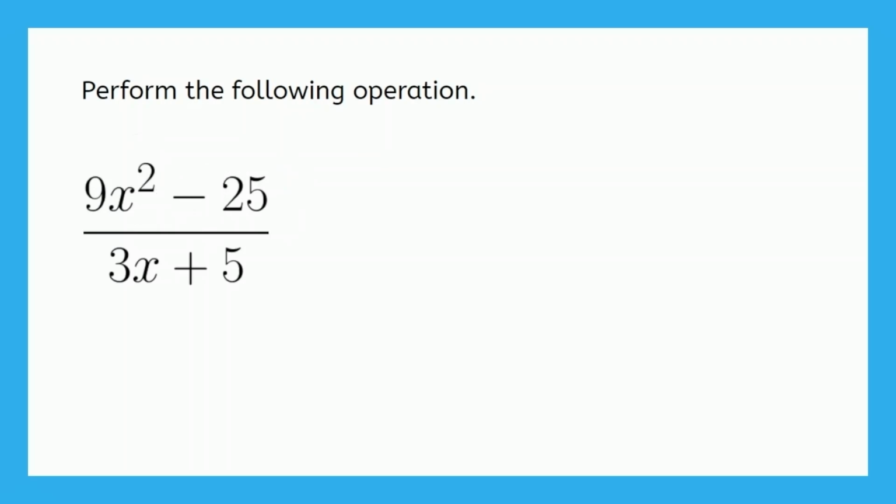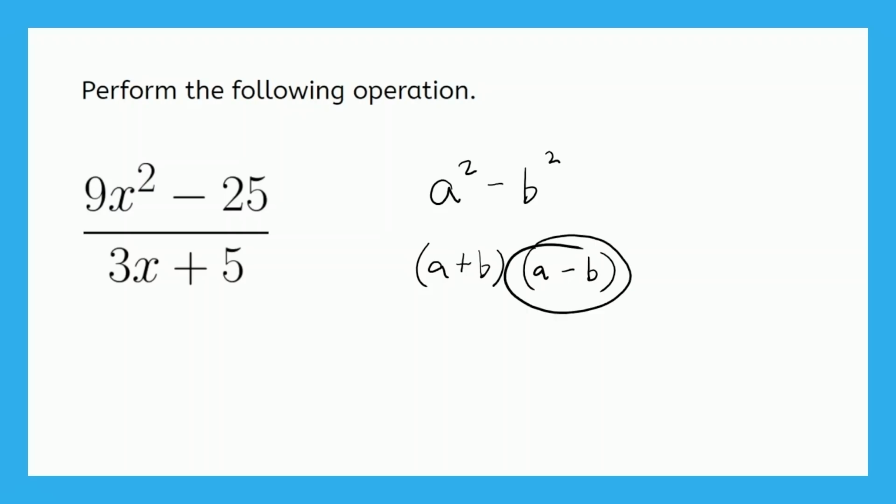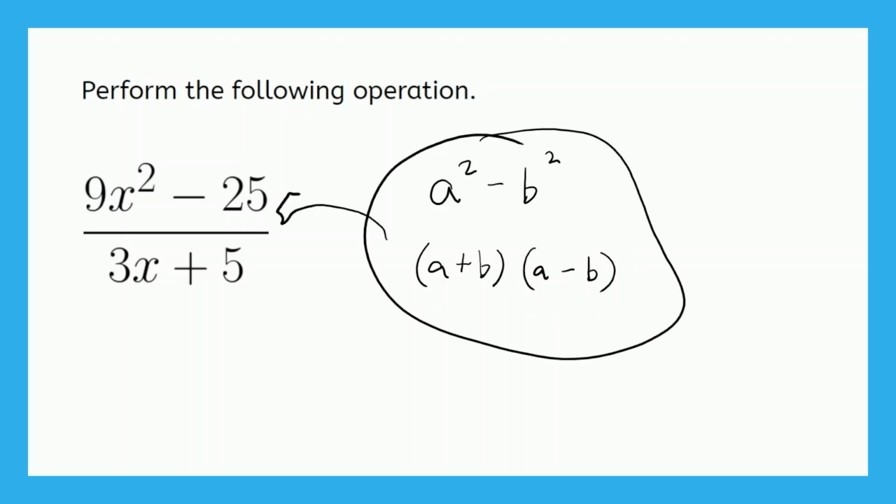So the difference of squares, if we remember from the factor higher degree polynomials video, is like this. A squared minus b squared can be rewritten as 2 binomials, a plus b and a minus b. And because of the commutative property, you could write this binomial before this one, and it would still be the same value. So let's see if we can apply this logic to this difference of squares right here.